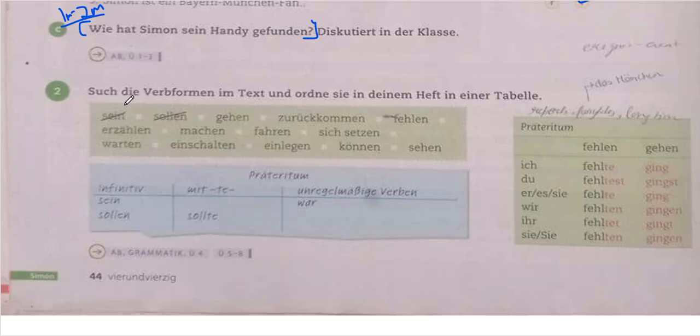Next, "Such die Verbformen im Text und ordne sie in deinem Heft in einer Tabelle." Okay, so what this activity is trying to do is introduce us to a new grammar topic called Präteritum. What is Präteritum?